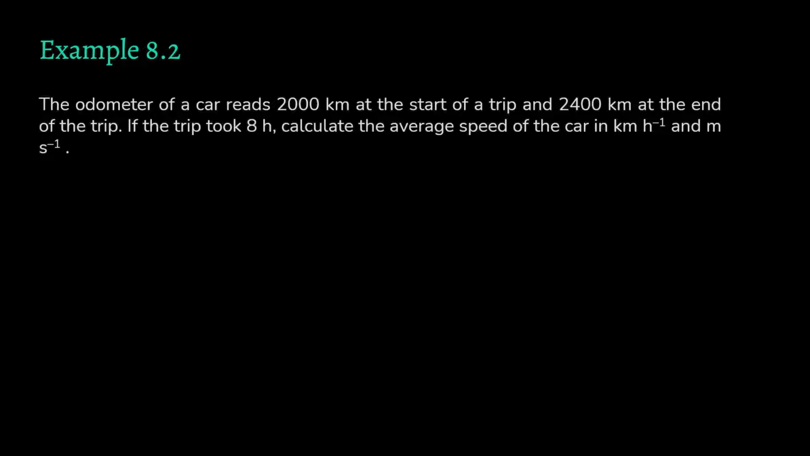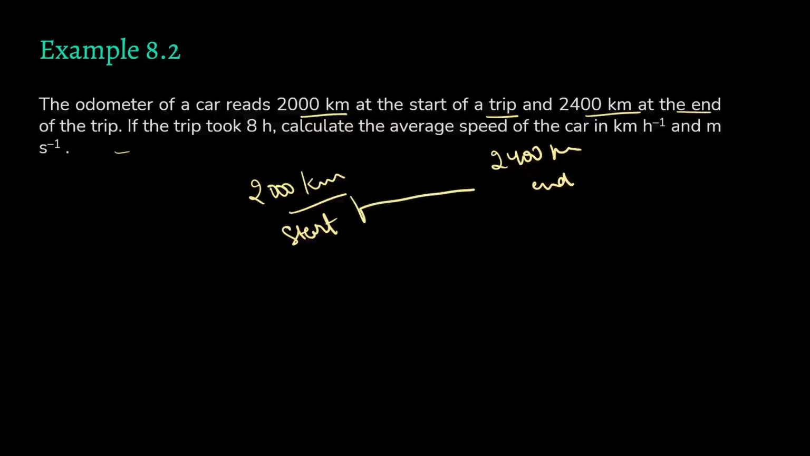So next question. The odometer of a car reads 2000 km at the start of the trip and 2400 km at the end of the trip. So your odometer is measuring the distance, right? So it is showing 2000 km in the start and 2400 km in the end. What does that mean? What is the distance covered? It is only 400 kilometers because it is starting from 2000 km, right?